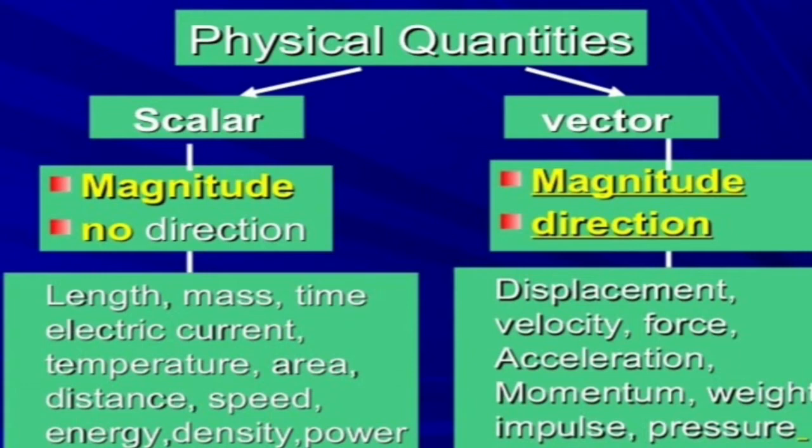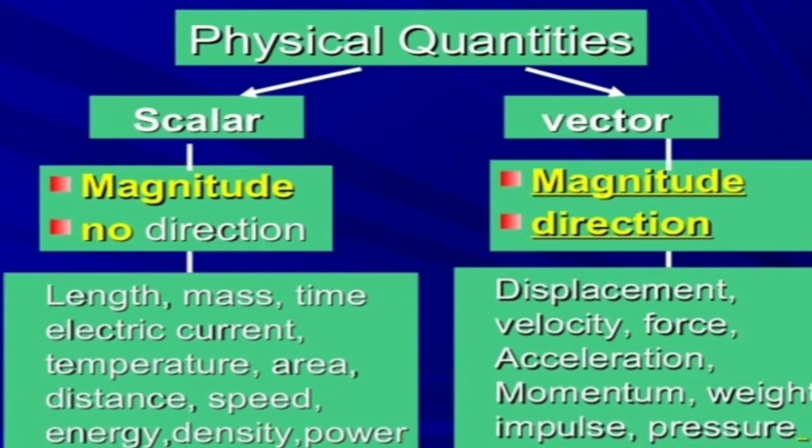So with a positive or negative sign, we were showing the direction of vector quantities. But coming to two-dimensional motion, that means motion in a plane, we cannot show the direction simply by adding a plus or minus sign.